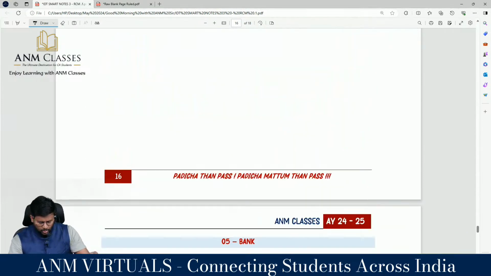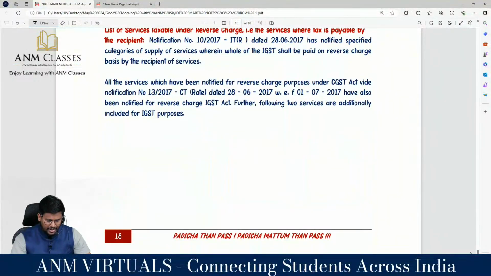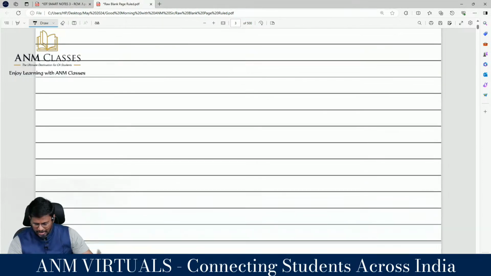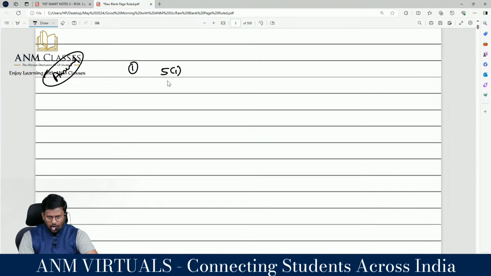Yes, sir. So these are the major and main changes, my dear lovable students. I can summarize in one line. These are the major amendments for your examination from this area. Number one, they have amended 5.1. The amendment they brought in 5.1 is about online money gaming. Correct? Yes, sir. For online money gaming, IGST has to be levied.